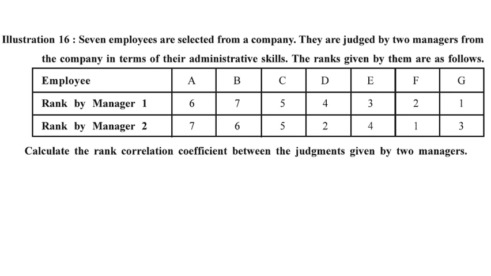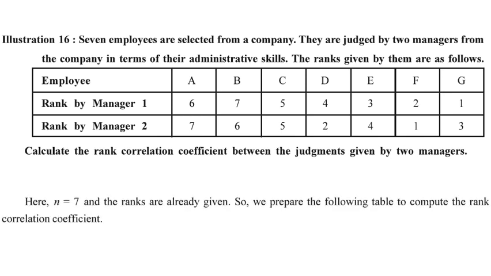The 7 employees are there, and 2 managers have given ranks to these employees. That is our data. Rank by manager 1 is our X data, rank by manager 2 is our Y data. There are A, B, C, D, E, F, G, 7 employees, and their ranks are as follows. We have to find the rank correlation coefficient between these two ranks, and n is equal to 7.